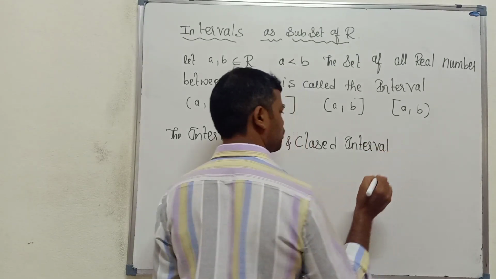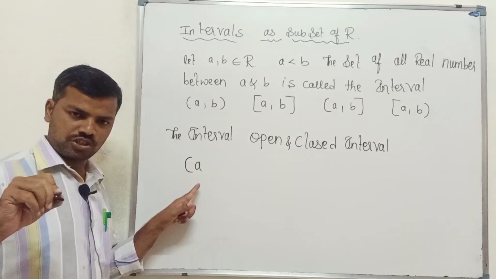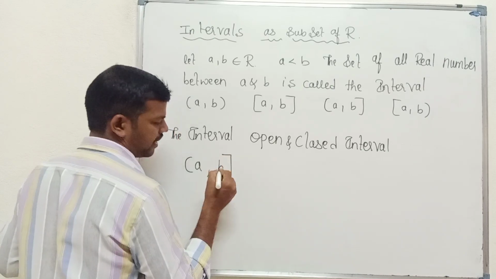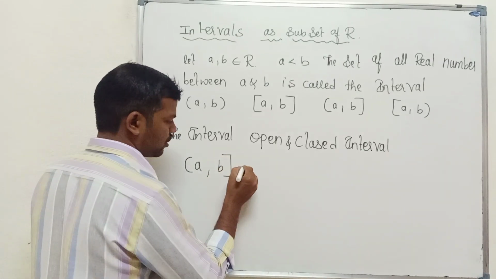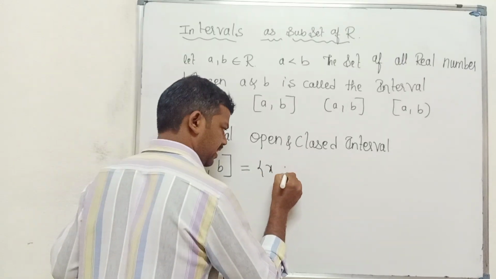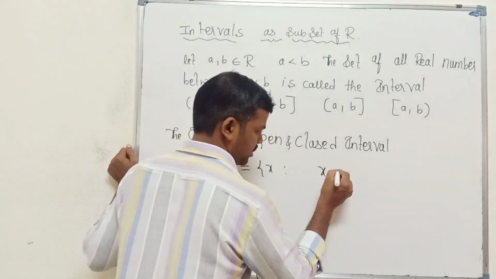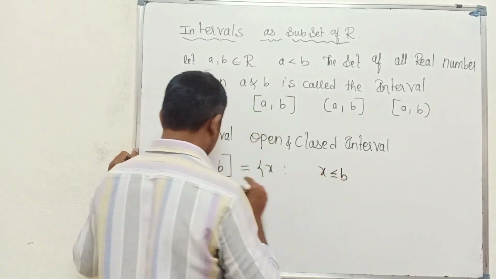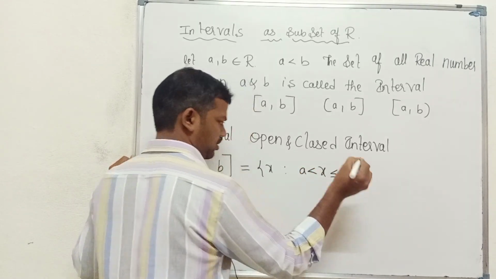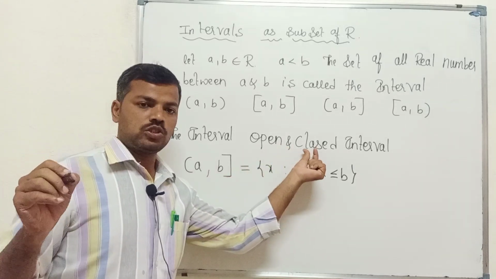Open and closed interval means one side is open, so a is not included, but b is included. It is the collection of x such that x is less than or equal to b, including b, but a is not included. So this collection is called an open-closed interval.